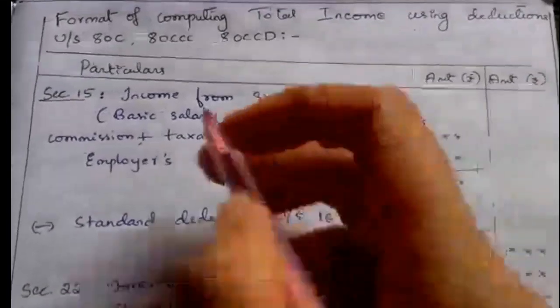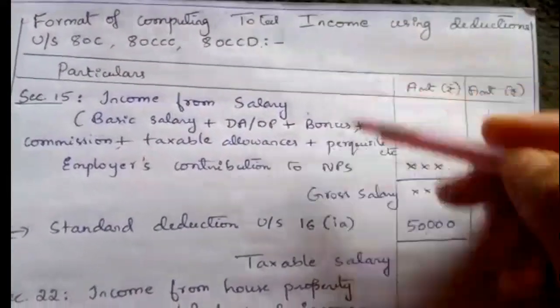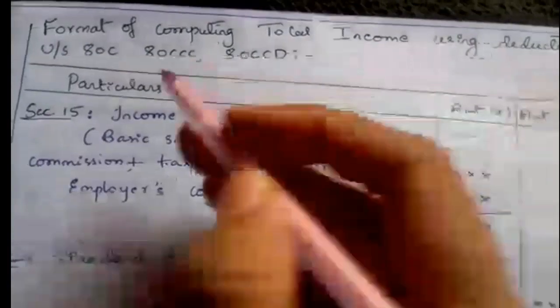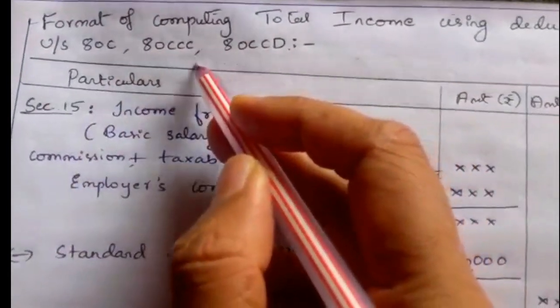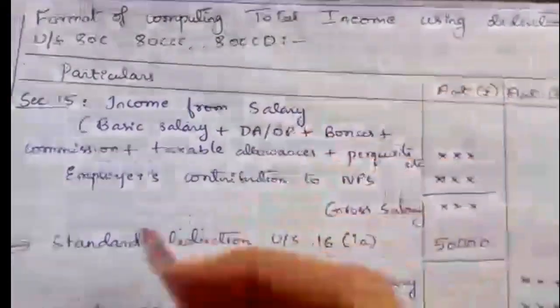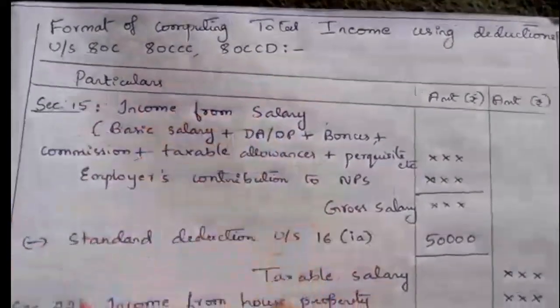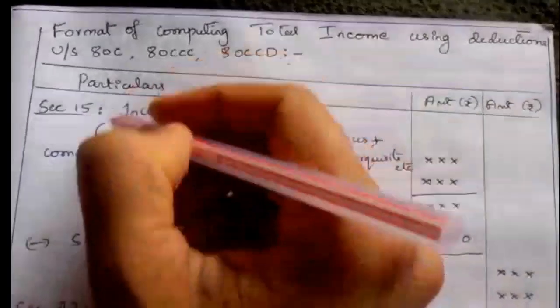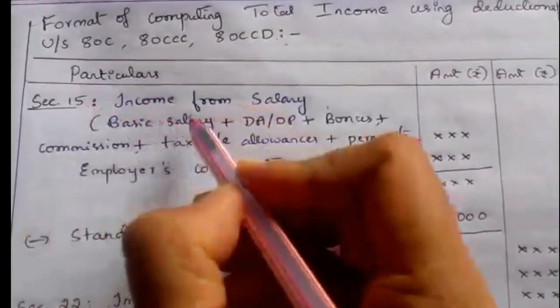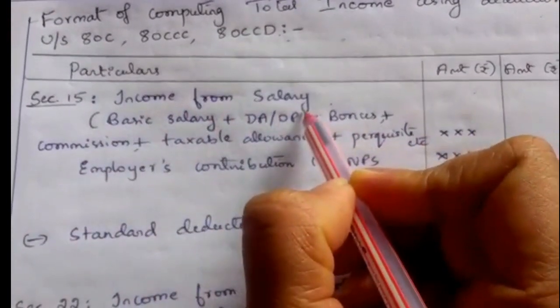See the format. This is the format of computing total income using the deductions under Sections 80C, 80CCC and 80CCD, with a particulars column and an amount column. To compute total income, first we have to take the five heads of income. The first is Section 15, income from salary.